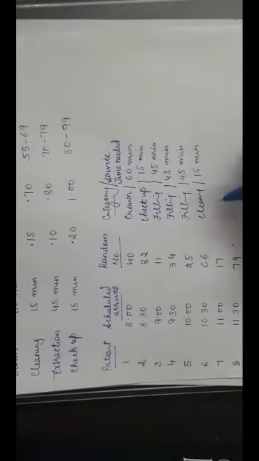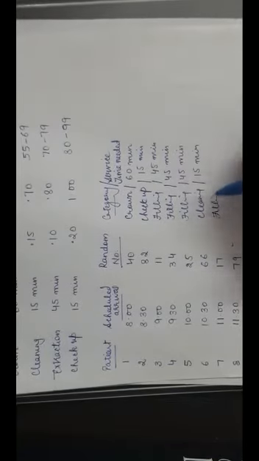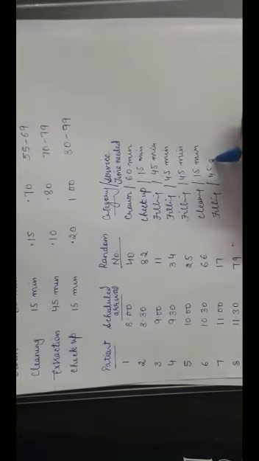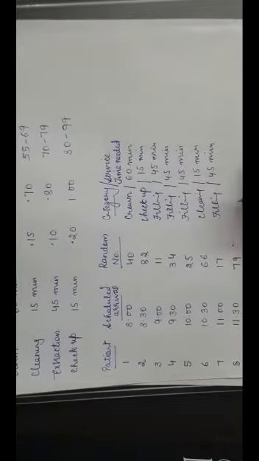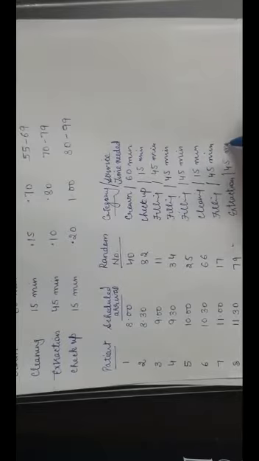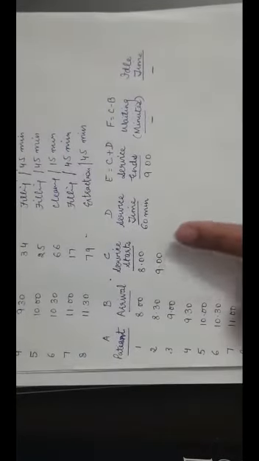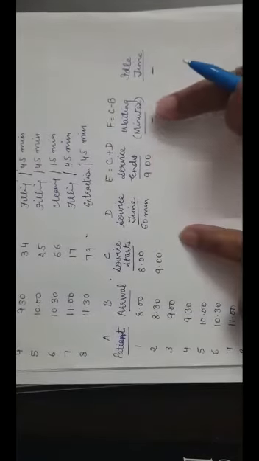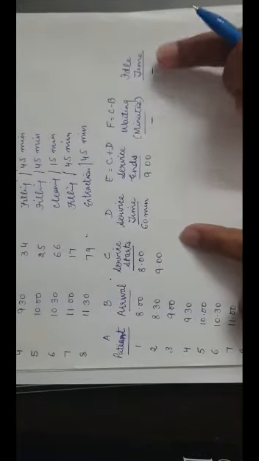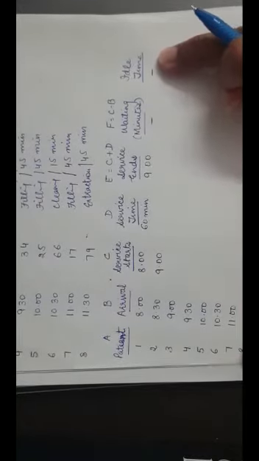Then 17 would be for filling and the time is 45 minutes. 79 would be in extraction and the time is 45 minutes. From this table, the next table would be patient, arrival, service starts, service time, service ends, waiting in minutes, which is for the patient, and the idle time, which is for the doctor.